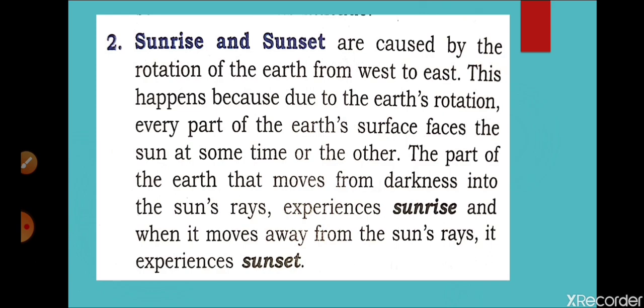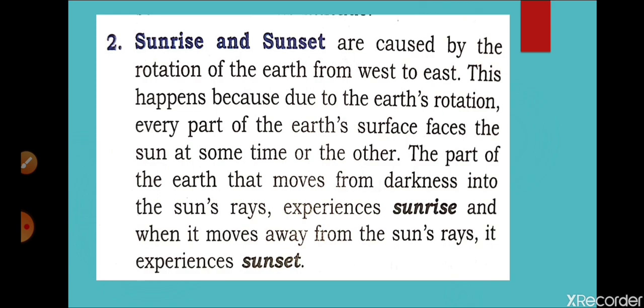Now we are going to discuss sunrise and sunset. Students, usually sunrise and sunset is an illusion of the earth, or we can say that the sun neither sets nor rises. You will say we have studied many times that the sun rises in the east and sets in the west. This is our illusion, because the sun never rises and never sets. Why am I saying so?